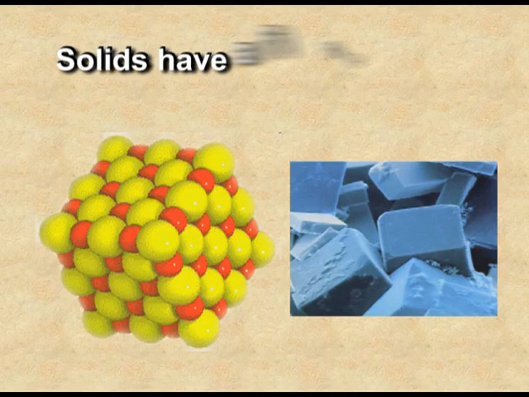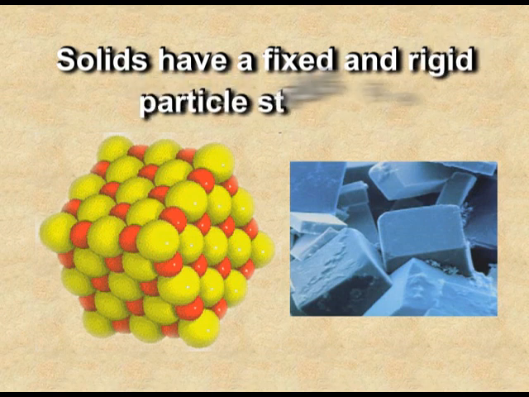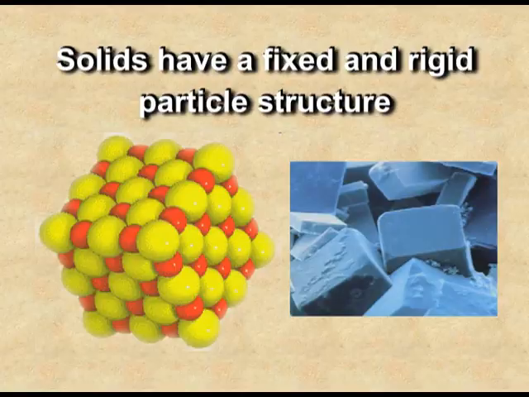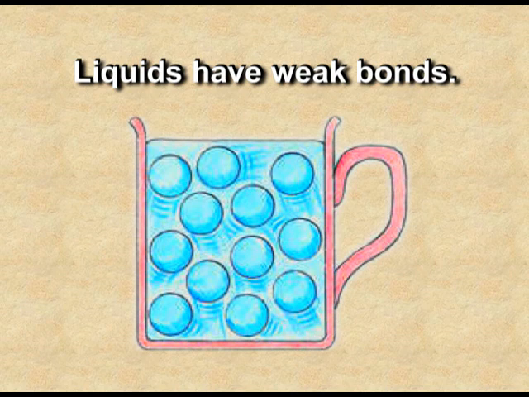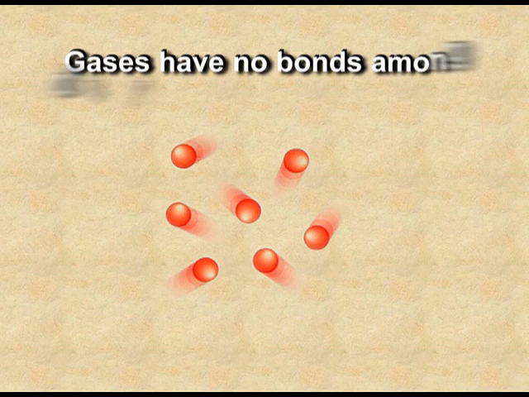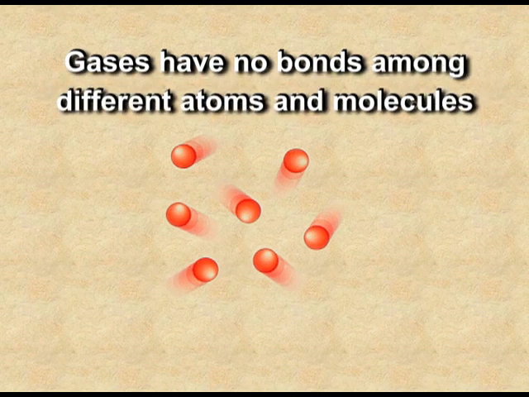The solids, they have a fixed and rigid particle structure. It is only because the constituent particles are very closely packed. Liquids have weak bonds and the molecules are free to move. Gases have no bonds among different atoms and molecules. Liquids and gases can take the shape of any container.